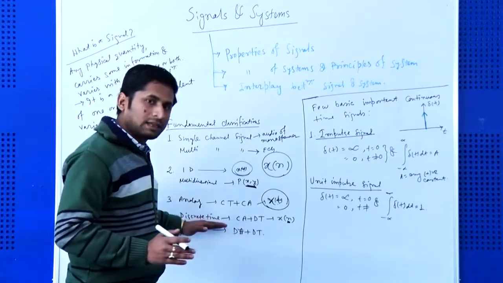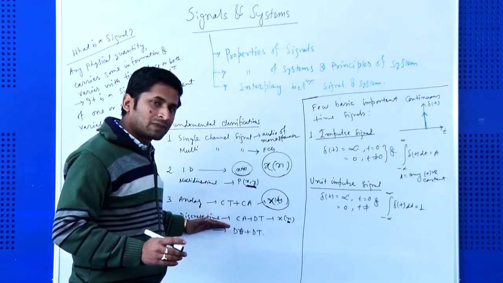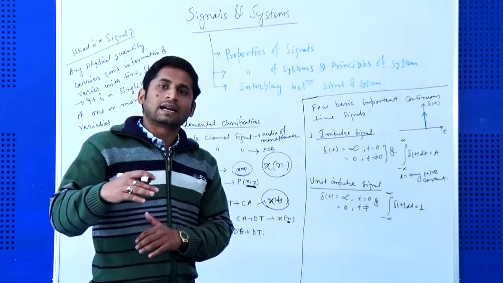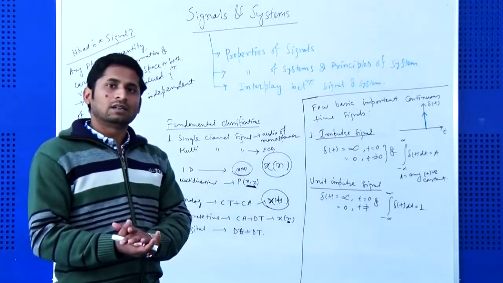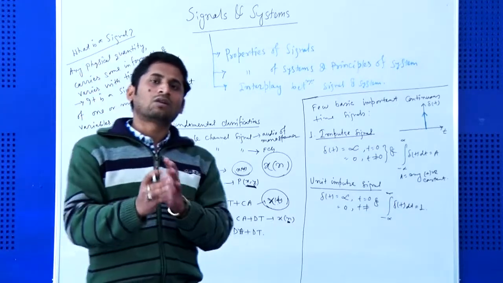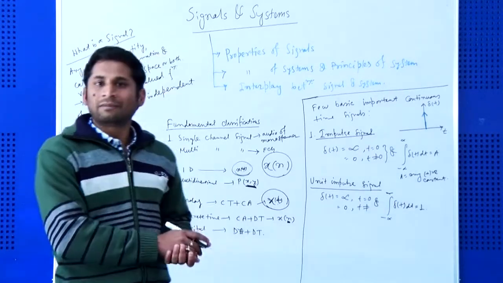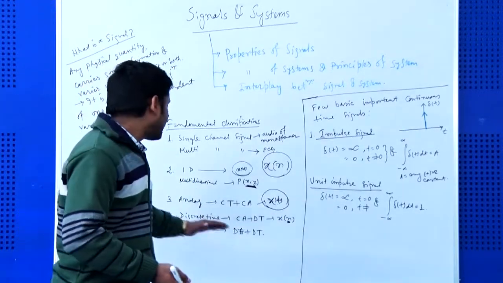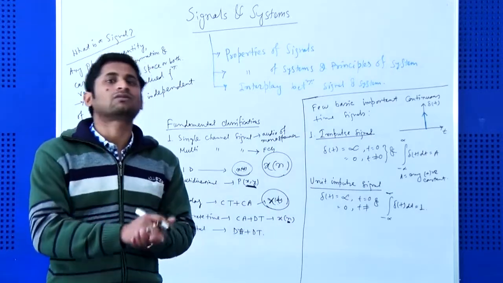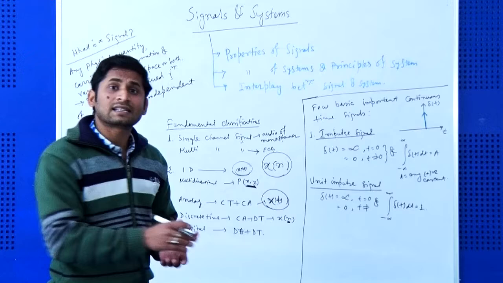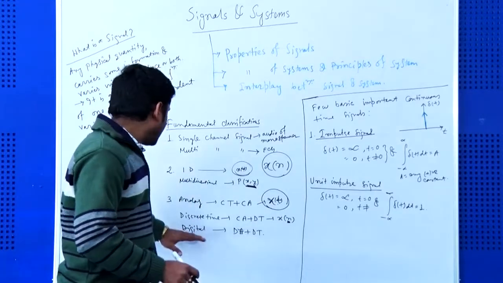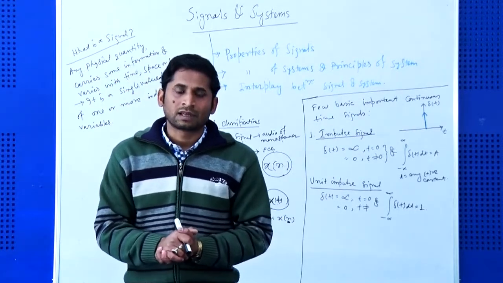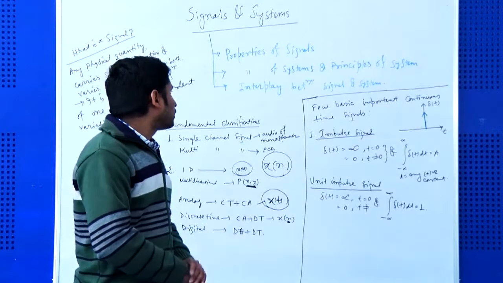After sampling, the discrete time signal is passed through a quantizer, and after quantization and coding it will produce a digital signal. Again I am repeating: an analog signal or continuous time signal is continuous in time as well as in amplitude, and the representation is x(t). A discrete time signal is continuous in amplitude but discrete in time, with representation x(n) in general. A digital signal is discrete in amplitude as well as discrete in time.